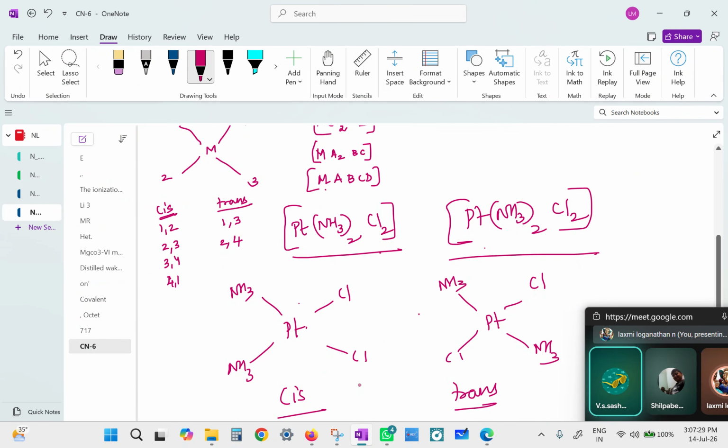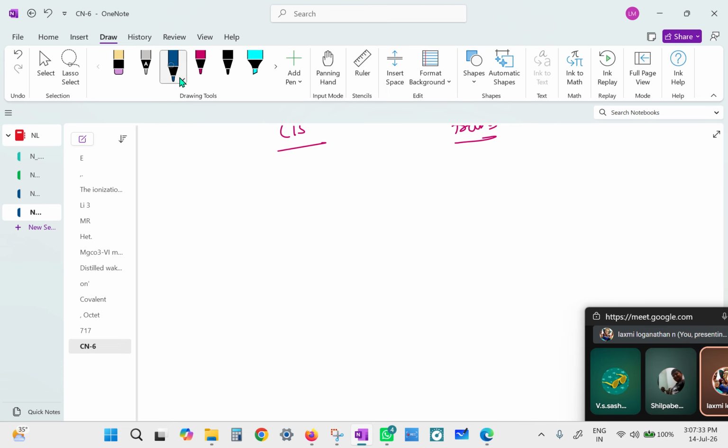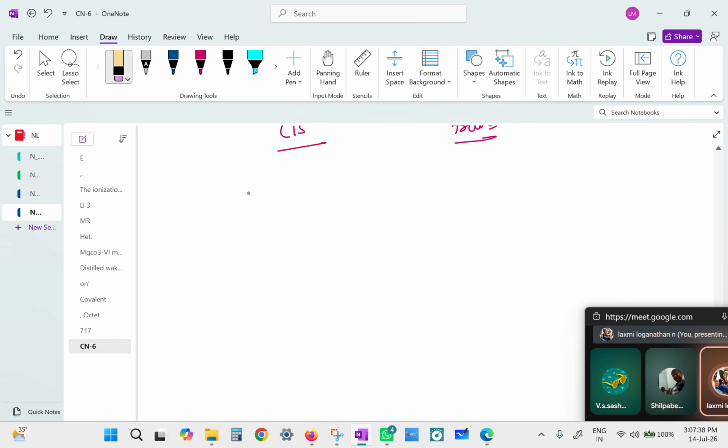Supposing you have got Ma2bc type, we can start writing. So if supposing we have got a platinum and you have got two ammonias, a chlorine and a fluorine. I'm not taking care of the charges and all, because we are focusing on learning the isomerism, not about the structure and charges.